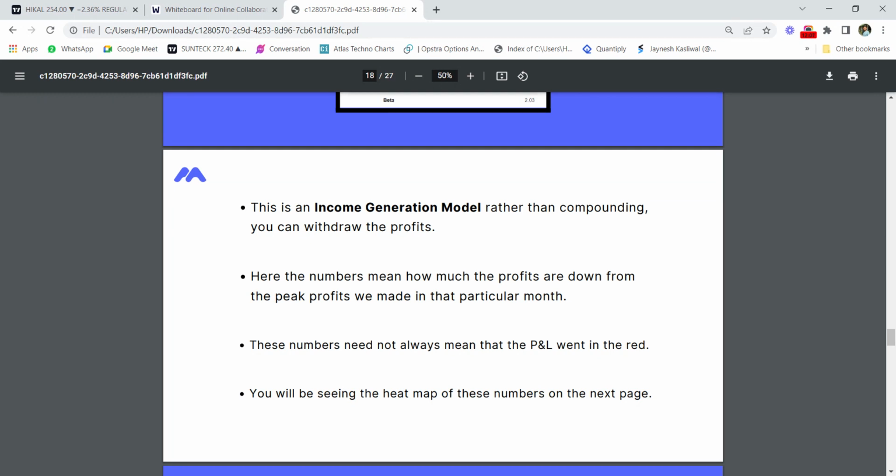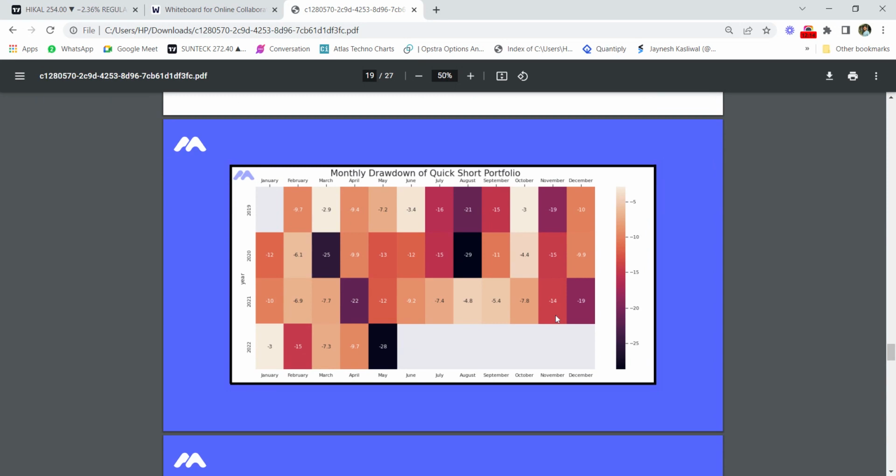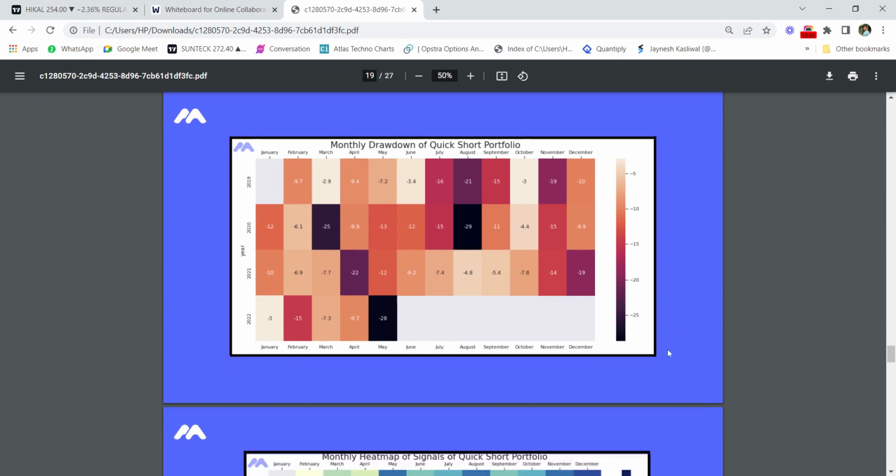Here the number means how much the profits are down from the peak profits we made in that particular month. This is the monthly drawdown for the quick short portfolio. What is the maximum drawdown that we have faced in a particular month? In some months we have faced 9% drawdowns, in some months 15% drawdowns. So this is a high risk high reward trading strategy, as I'm mentioning again and again.